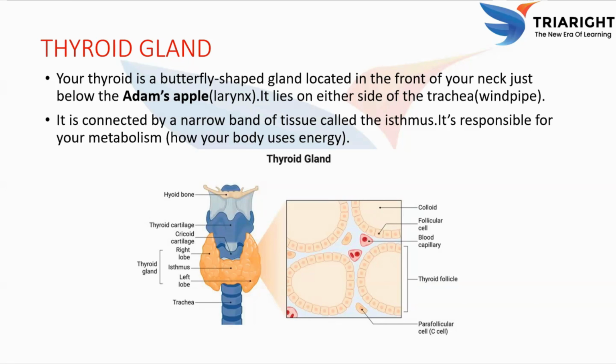How is the blood supply to the thyroid gland? Arteries: the superior thyroid artery supplies blood from the external carotid artery, and the inferior thyroid artery comes from the thyrocervical trunk of the subclavian artery. Veins like the superior, middle and inferior thyroid veins drain the gland into nearby veins called the internal jugular and brachiocephalic vein.